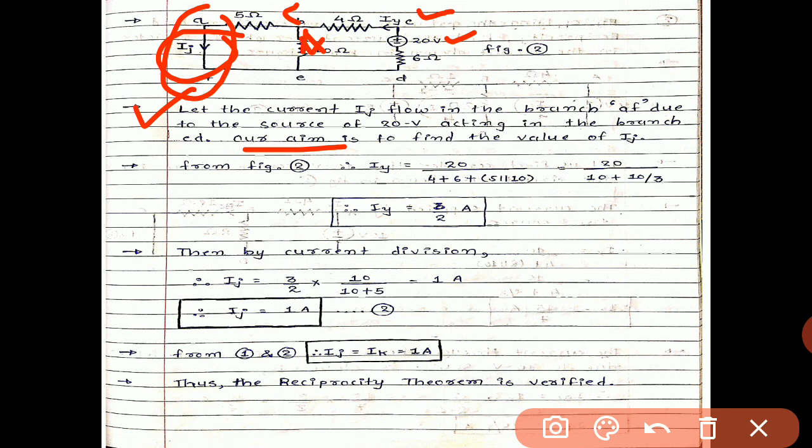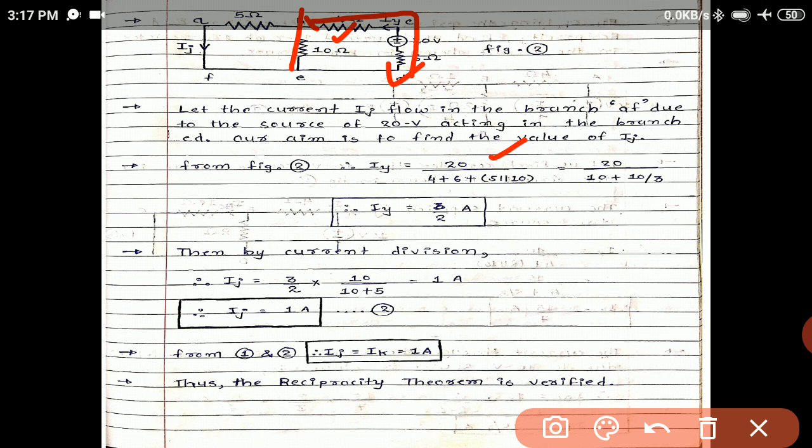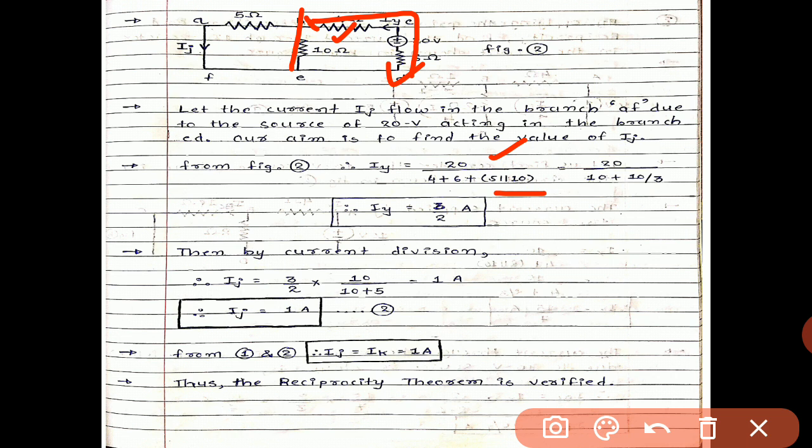We have to find Iy as 20 V upon R, 20 volt divided by 4 plus 6, because both are in series, plus the parallel combination of 10 parallel 5.